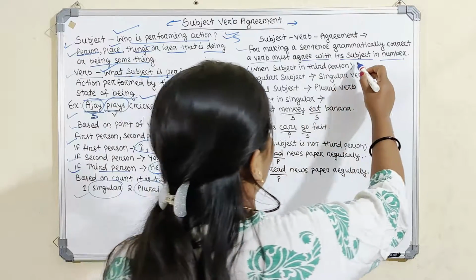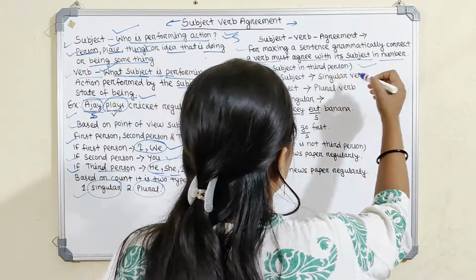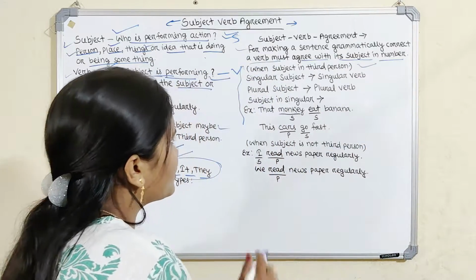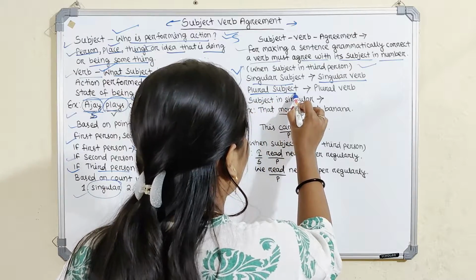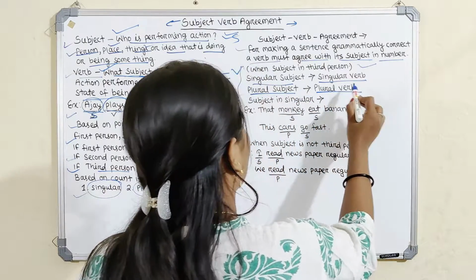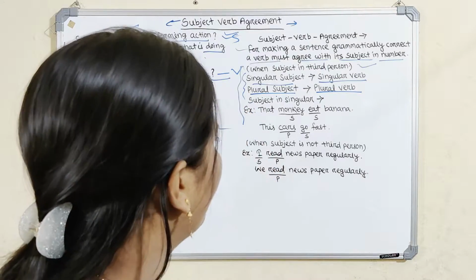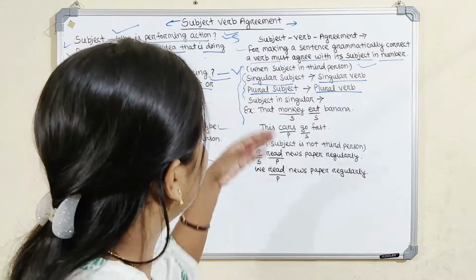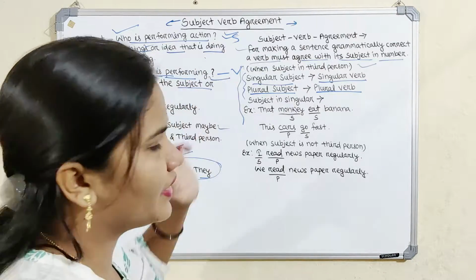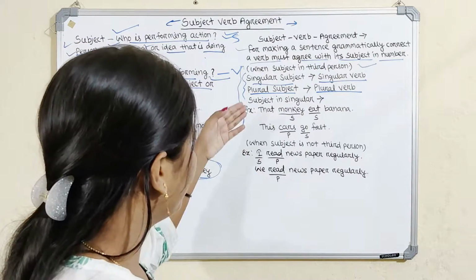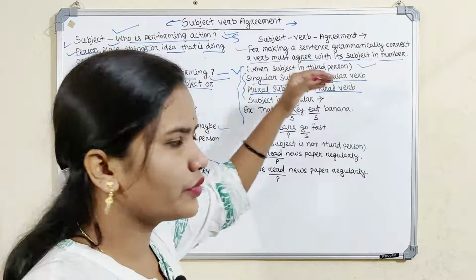When the subject is in third person, it is very important, because when the subject is in third person, we always use a singular verb with a singular subject. When the subject is plural, we always use a plural verb. It is a very important thing we have to remember when we discuss the subject verb agreement sixth rule, then it will be applicable there. So we have to remember it: singular subject, singular verb, plural subject, plural verb.